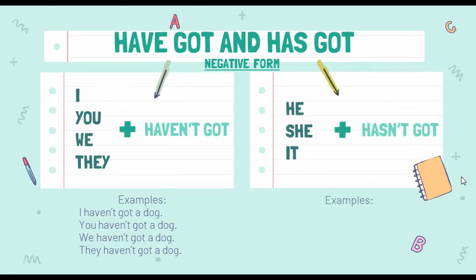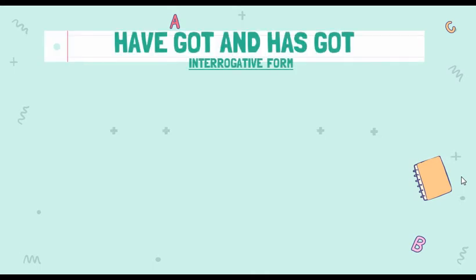There are also some examples. He hasn't got a dog, she hasn't got a dog, and it hasn't got a dog. Okay? Let's continue. The last form is the interrogative. The rule is have or has plus subject plus got.